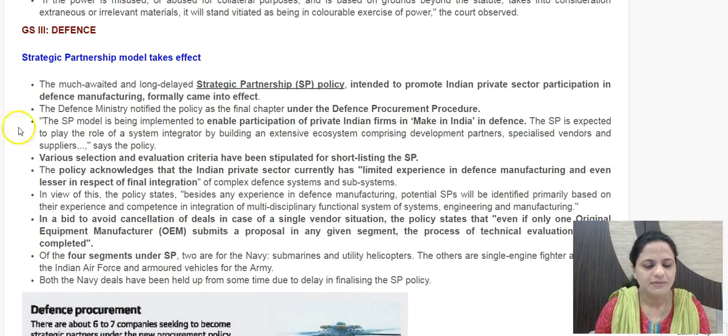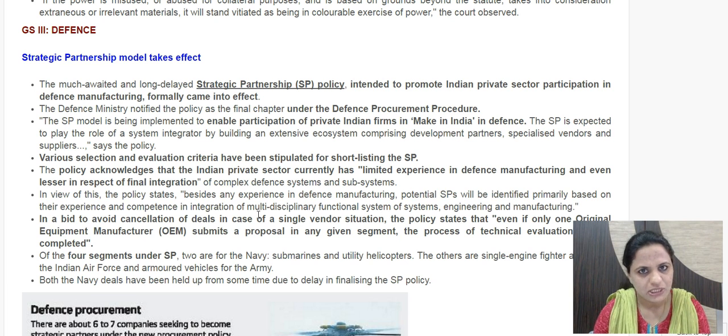Then the next news item is strategic partnership model takes effect. So this also is being discussed quite often. So finally, the strategic partnership model under defense procurement policy has been put into effect. So what is this strategic partnership policy? It is to emphasize or to bring in Make in India in defense.